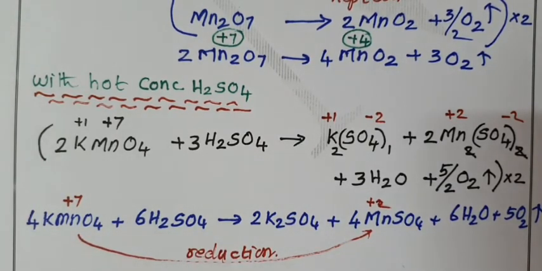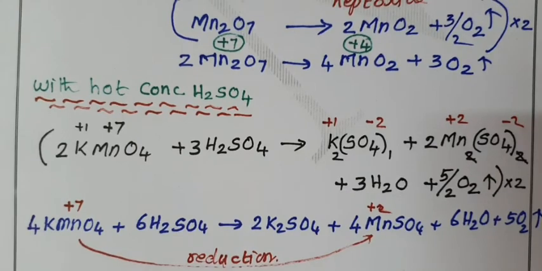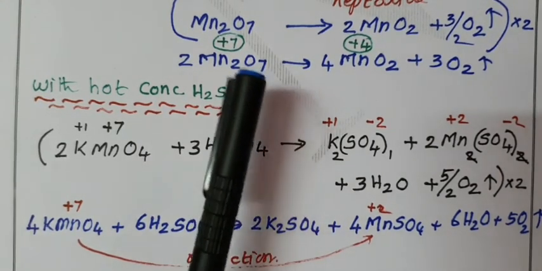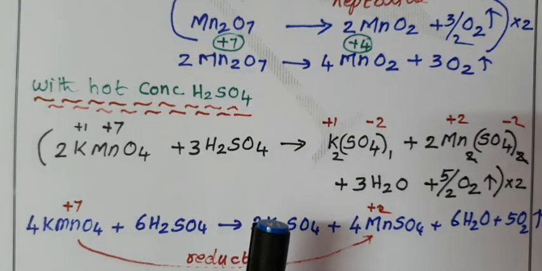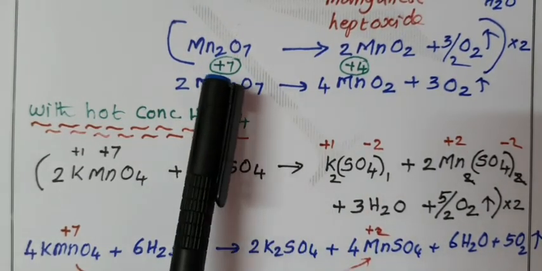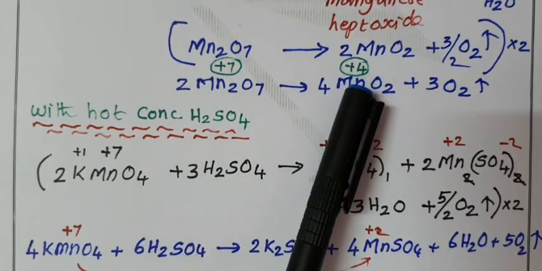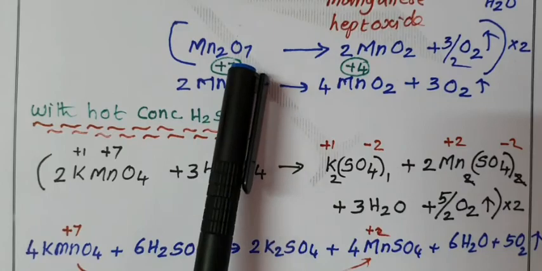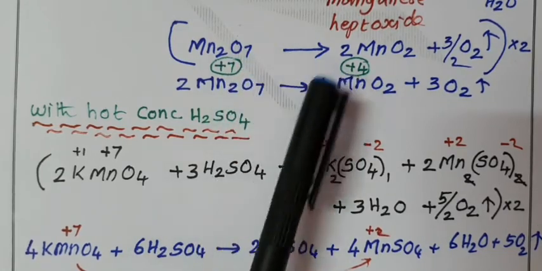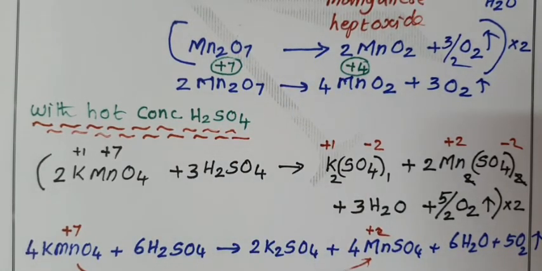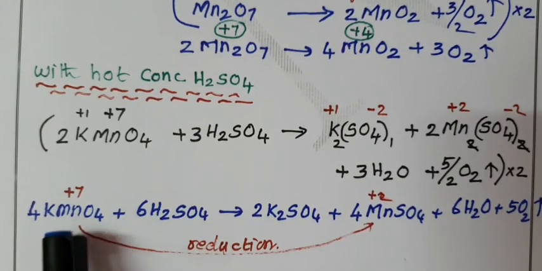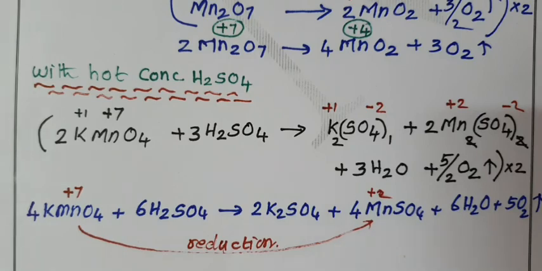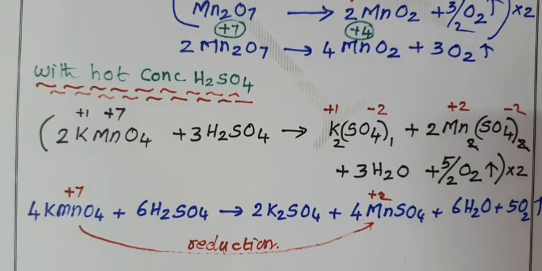So these are the chemical properties of potassium permanganate. In both the reactions with concentrated sulfuric acid, manganese oxidation state decreases. With the cold concentrated H2SO4, manganese oxidation state decreases from +7 to +4. And with the hot concentrated sulfuric acid, manganese oxidation state decreases from +7 to +2. Therefore, it is a powerful oxidizing agent.